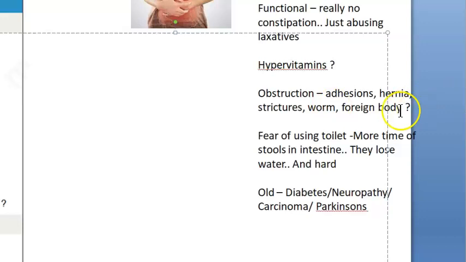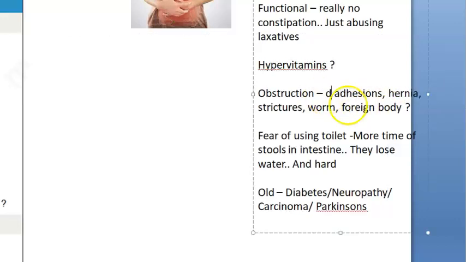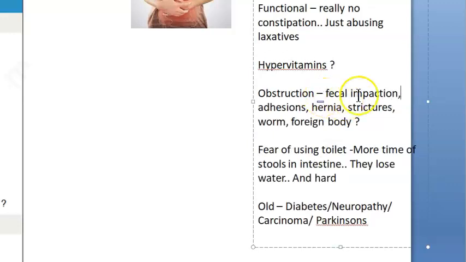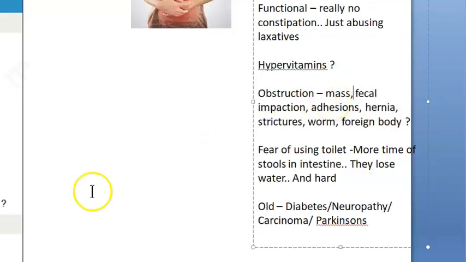There could be some fecal impaction. Shall I put it in obstruction? Some fecal impaction can be there, right? There can be some impaired sensation, abnormal pelvic floor. Some mass may be there which is blocking. Let's say mass. Can I put the word mass here? Some mass can be there, okay?